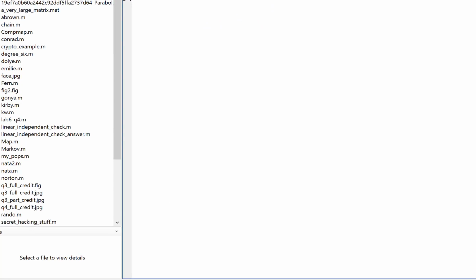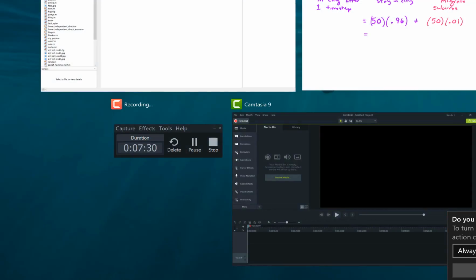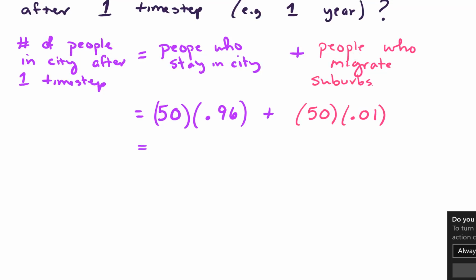So we've got our 0.96 times 50 million people, and then we had a 0.01 times 50 million people, and that turned out to be about 48,500,000. All right, so let's write that down. Let's see, that's 48.5 million people.